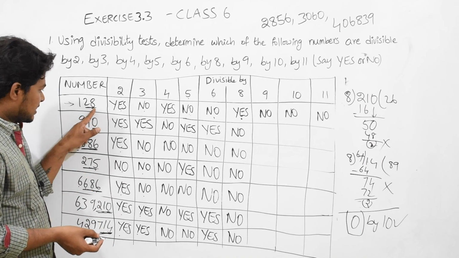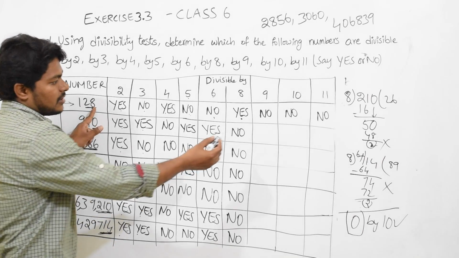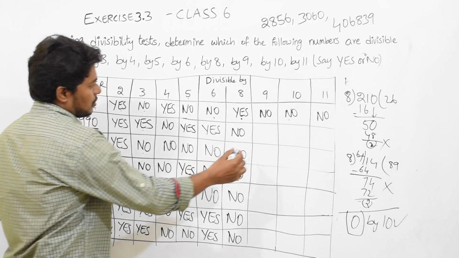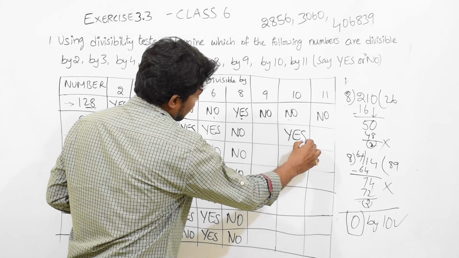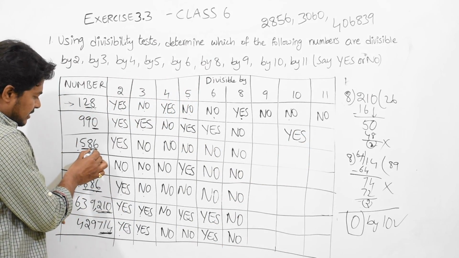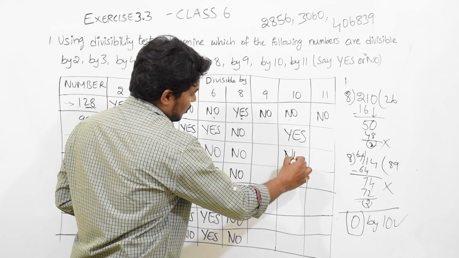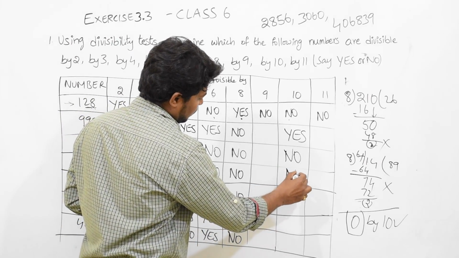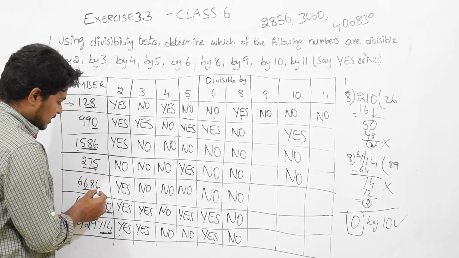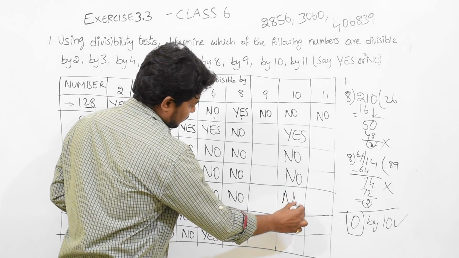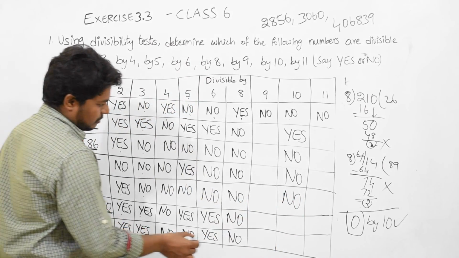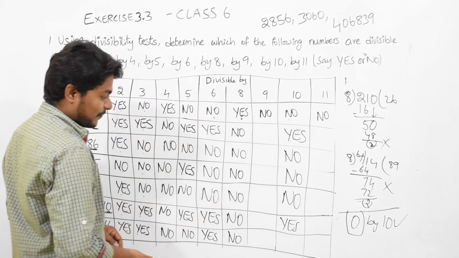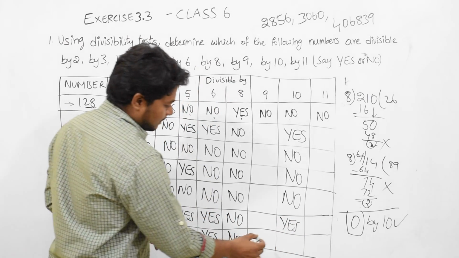Here the last digit, you observe, is 8. It is not divisible by 10. Okay. Here last digit 0. So the answer will be yes. Here last digit is 6. So no. Here last digit is 5. No. Big no. Last digit 6. No. Last digit 0. Yes. Yes. Last digit 4. No.